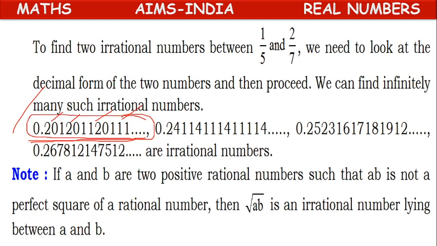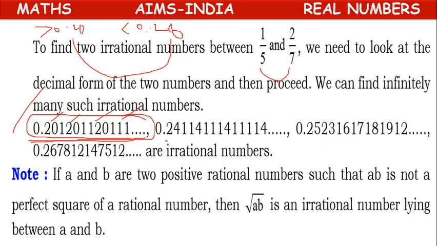No, it is not repeating and not terminating. Its value is greater than 0.20 and less than 0.28, so it lies between 0.20 and 0.28, which means it lies between 1 by 5 and 2 by 7.